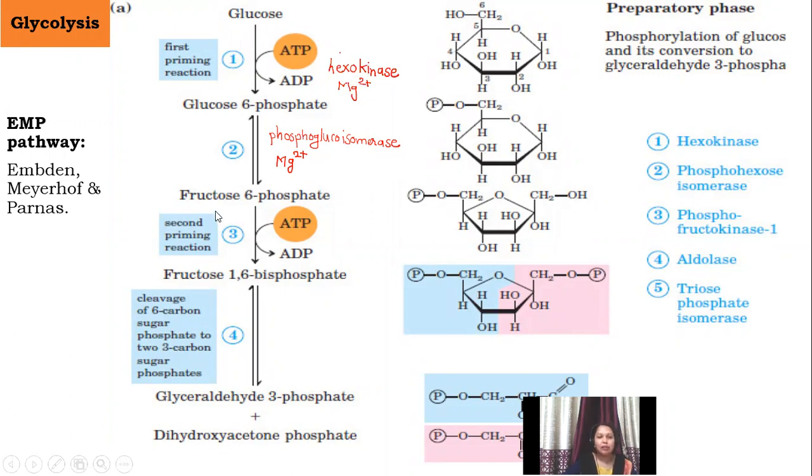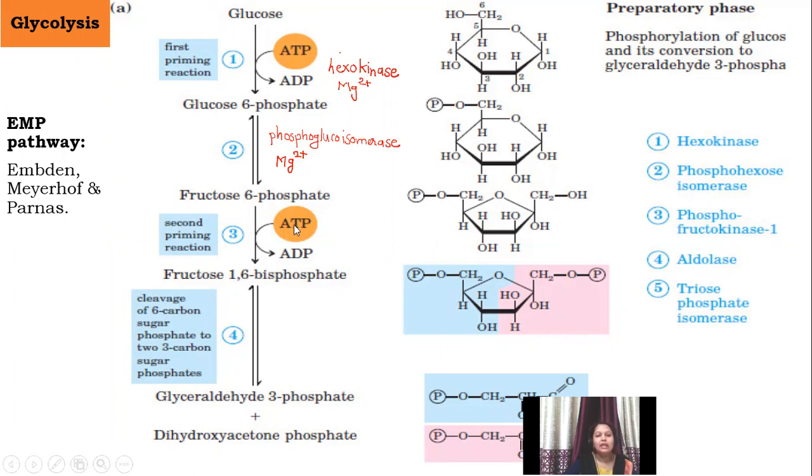Now, in the next step, fructose 6 phosphate takes one more phosphate from ATP, and another compound is formed, called fructose 1,6 bisphosphate. This phosphate group is again transferred onto the first carbon atom.